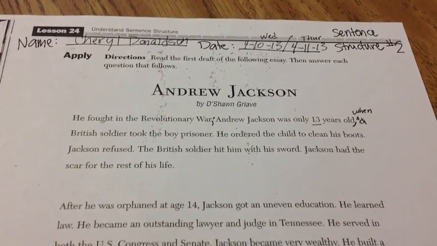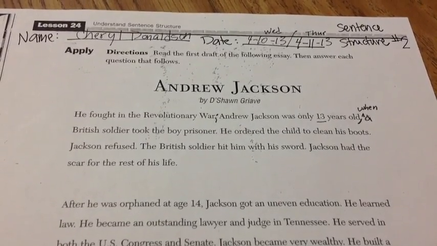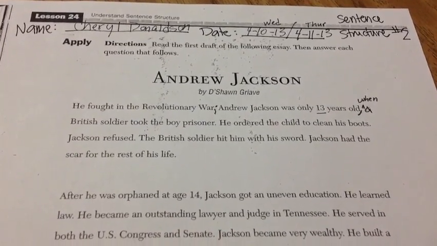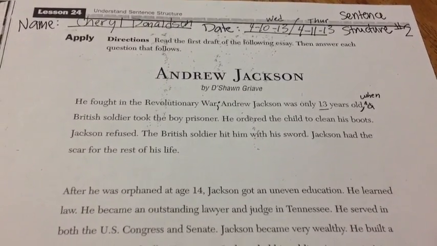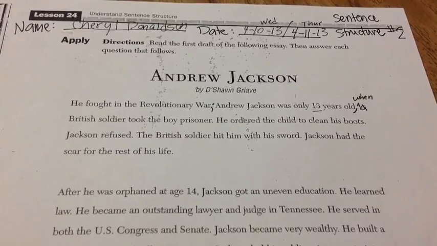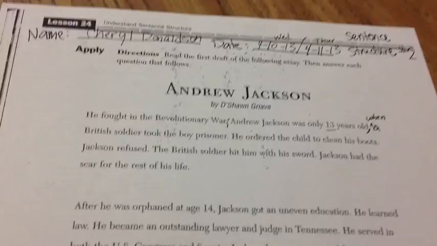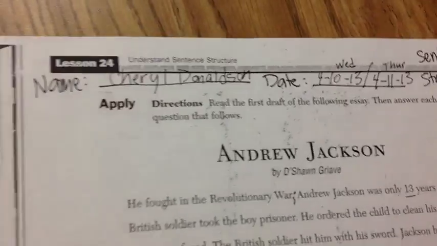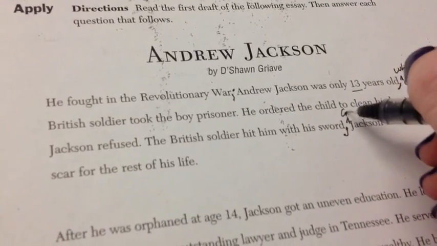Remember the acronym FANBOYS, right? So we can use for, and, nor, but, or, yet, or so. Think about which one would work best there. I think the word and is going to work best there. So I'm going to go ahead and find it. Hold on. Okay. So I'm going to put a comma and insert and.